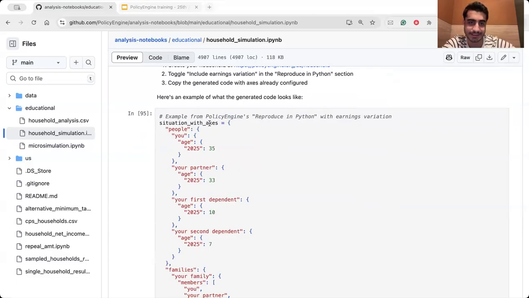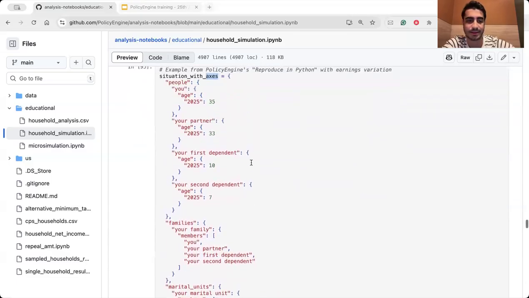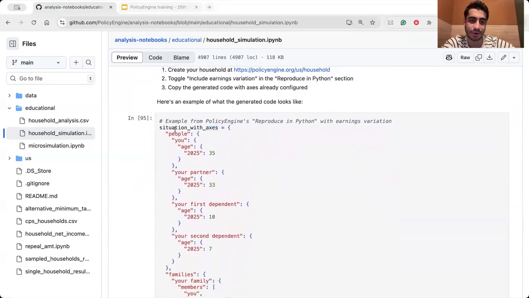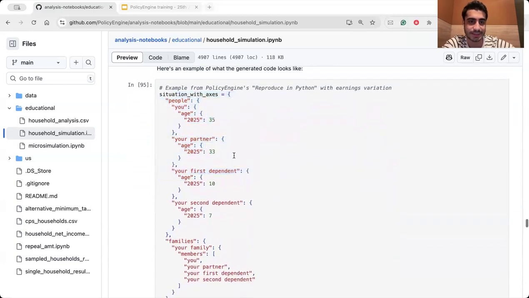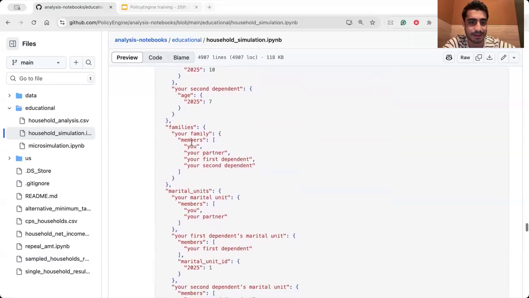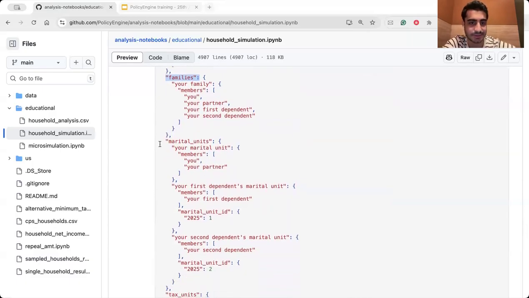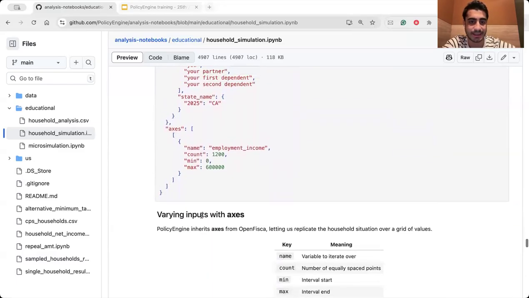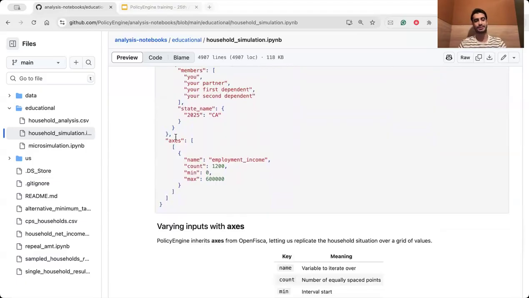The access method that I now want to present to you is that with the code that you extracted from PolicyEngine, you can see that, okay, you have a people level that, for example, has your partner, your first dependent and your second dependent, and then you can pass it through the family entity, marital status entity, and again, similar to what we did. And then, as an example here, you want to create a plot.